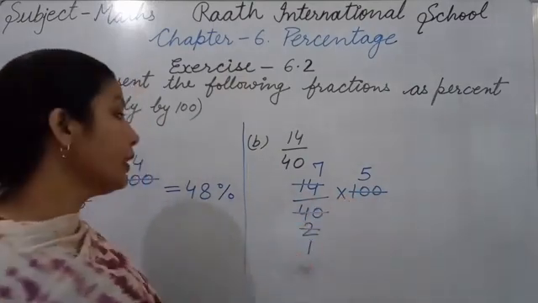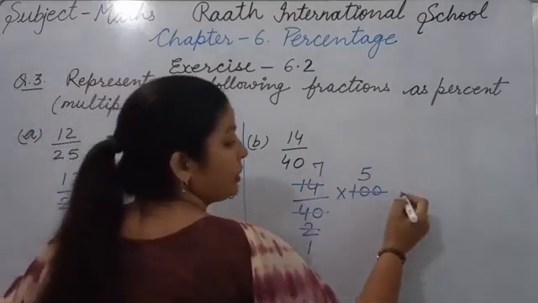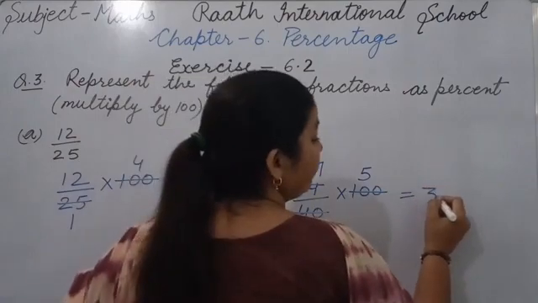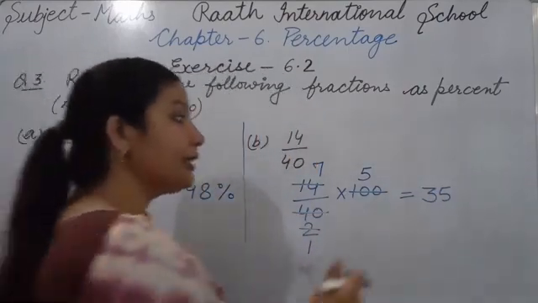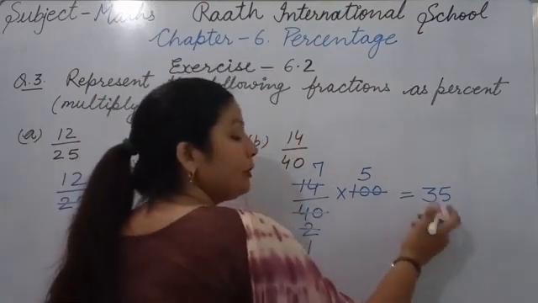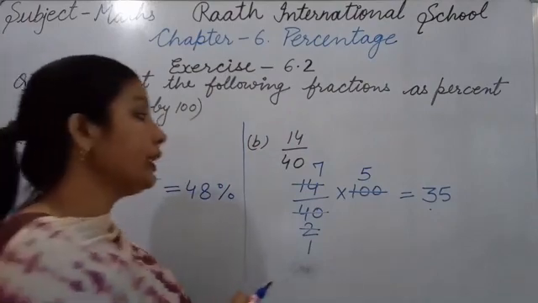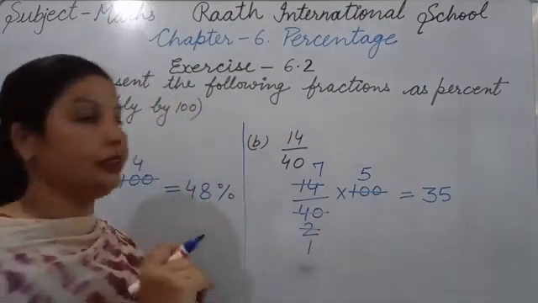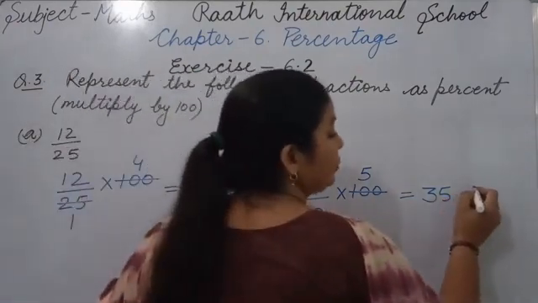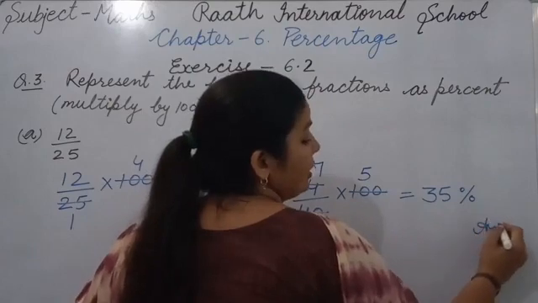Okay, so now what will we do? Numerator multiply by numerator, 7 5s are 35, and in denominator we have only 1. If there is denominator then we will use it. If here our denominator was 2 or 3, then we will use denominator also. Okay, but now there is denominator 1, so no need to write denominator here. Now 35 and we should use percentage symbol, 35%, that's your answer.